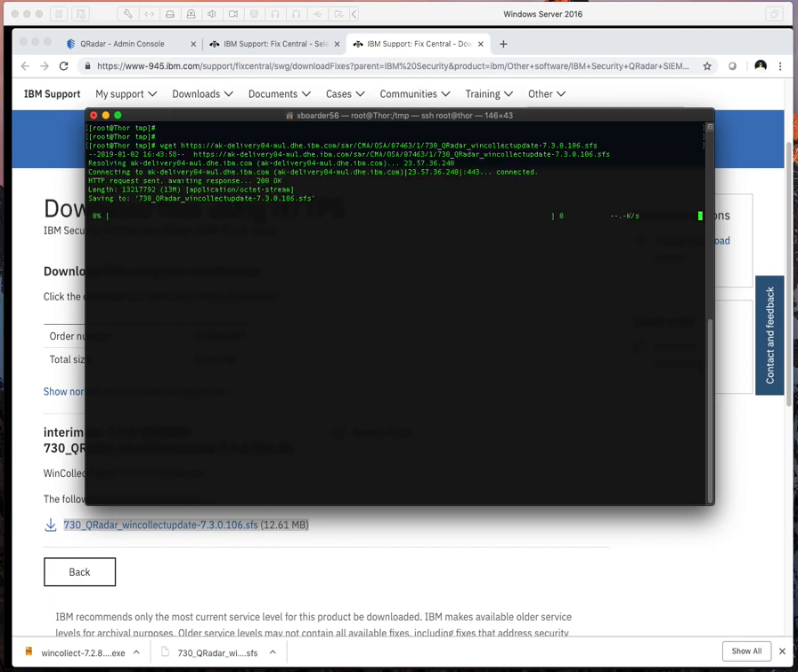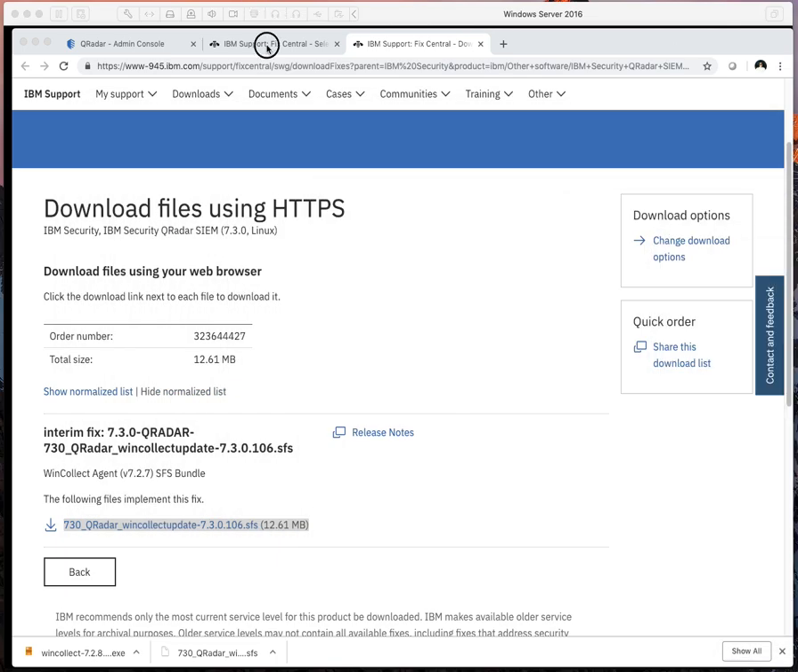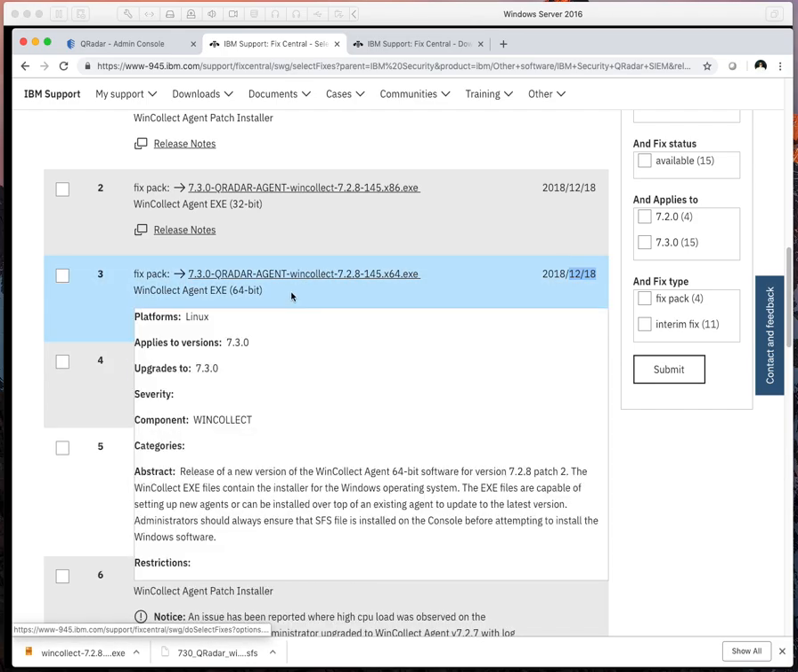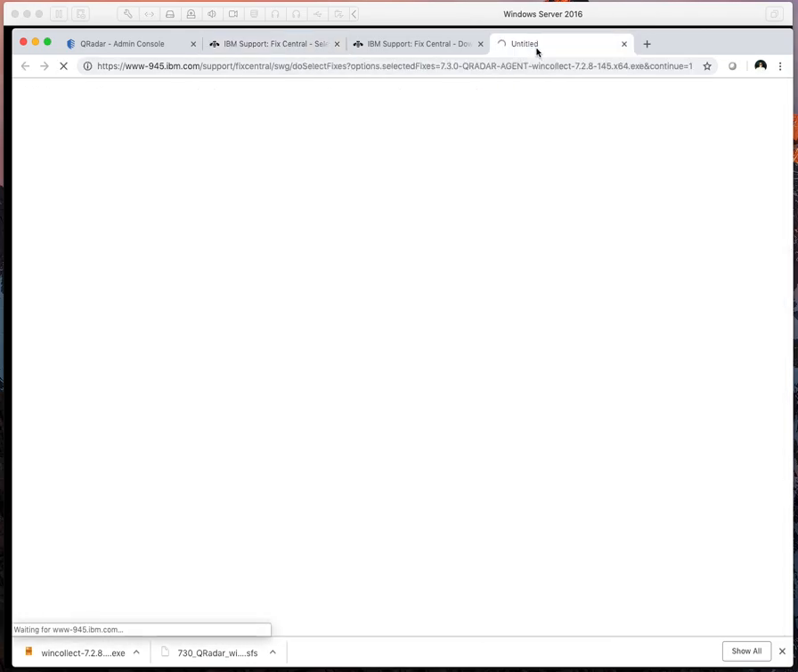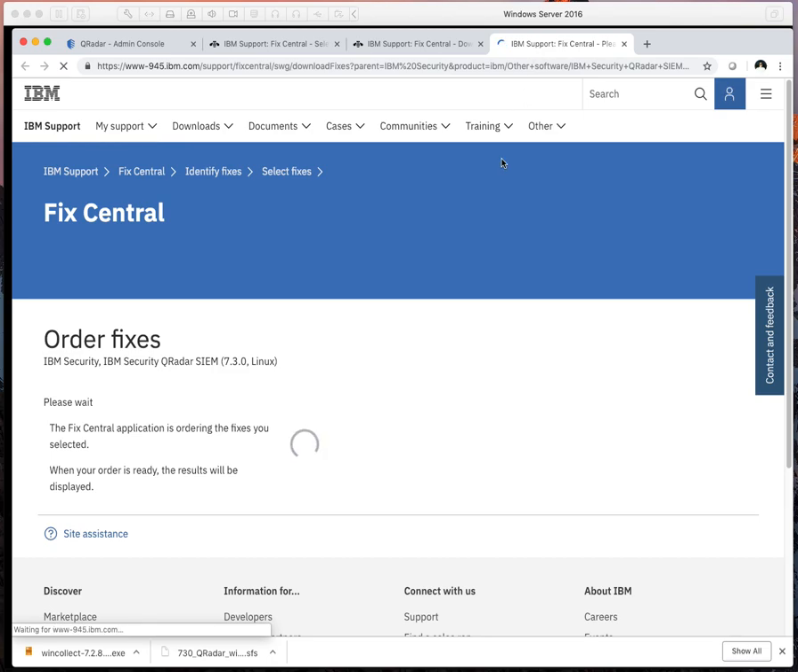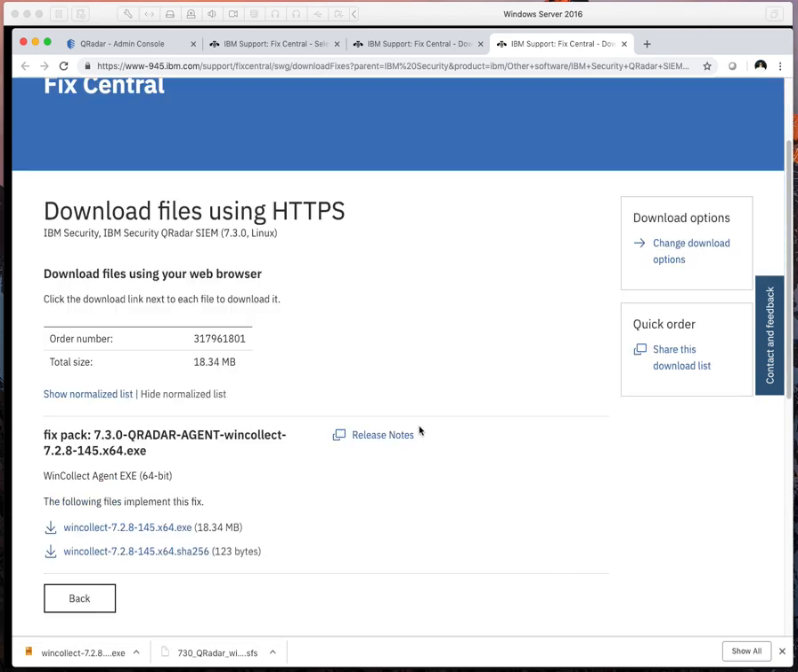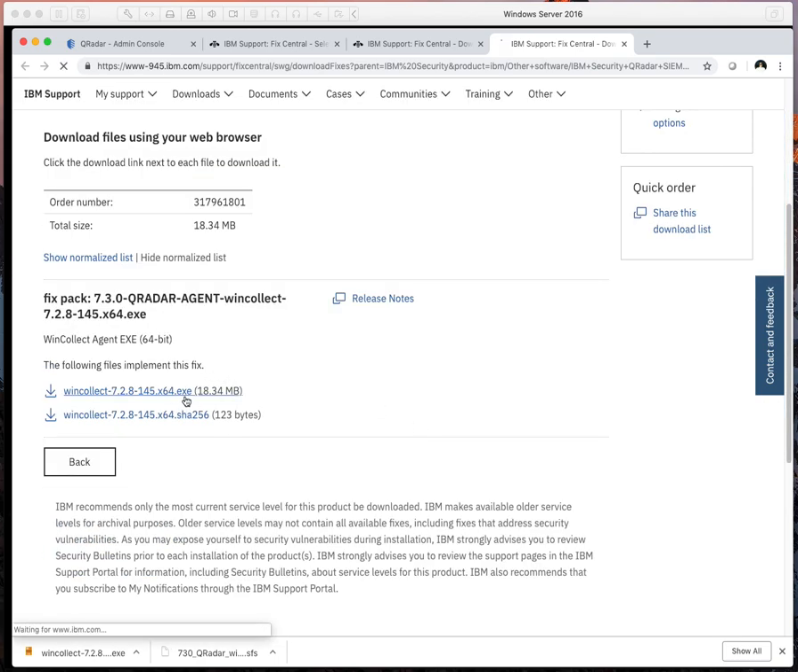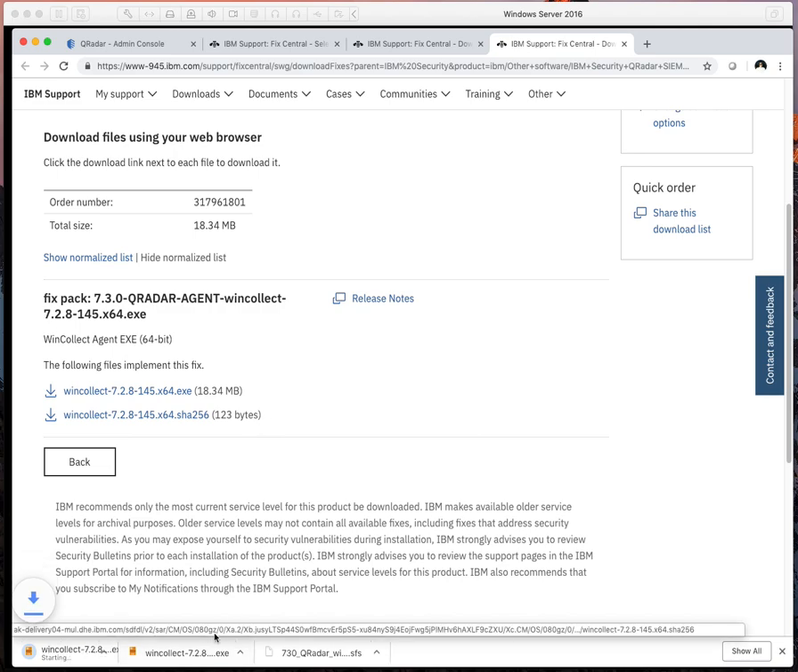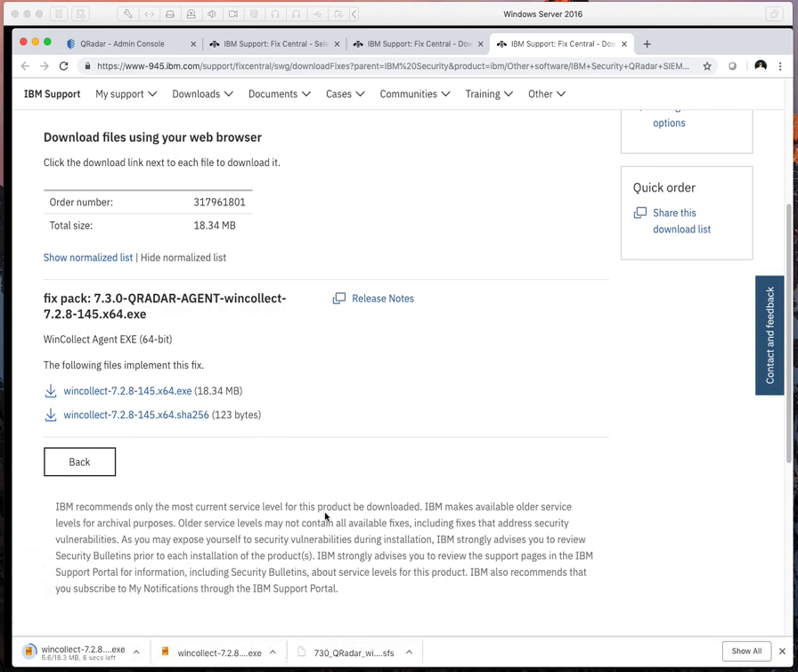It's going to start downloading. So we got that saved. I'm going to pull this off to the side, and we're going to download the EXE for actually WinCollect. And then we will click on the EXE itself. You click download. You can see I already downloaded it, but as an example.